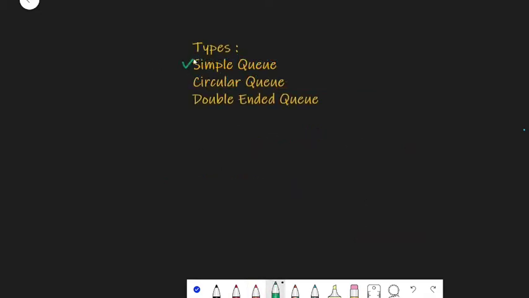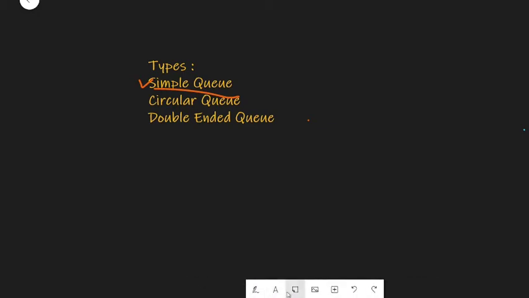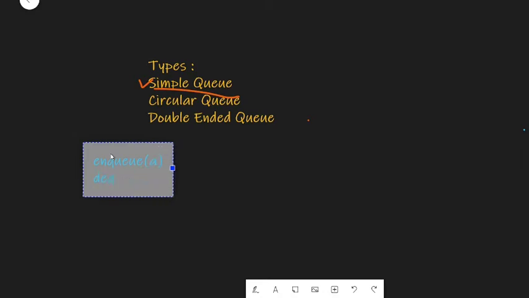So now let's see different types of queue. The first one in the list is the simple queue. So let's first see what is a simple queue. In a queue we mainly perform these operations. The first operation we can perform in a simple queue is the enqueue operation, and next one is the dequeue operation.